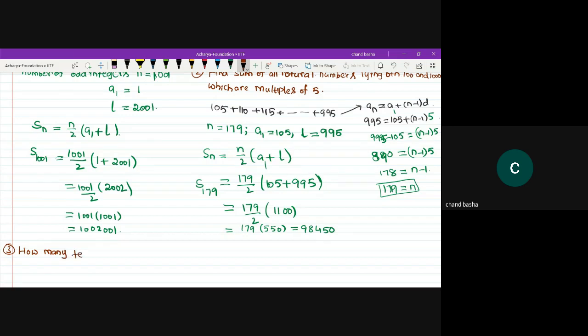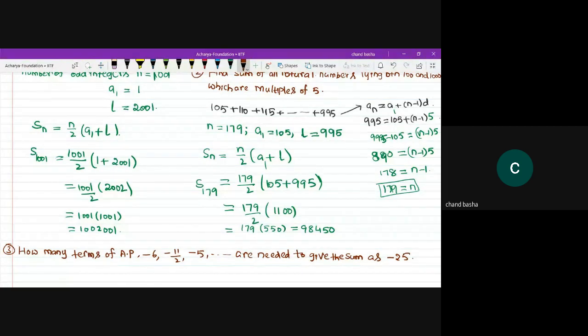How many terms of the AP minus 6, minus 11 by 2, minus 5 are needed to give the sum as minus 25?